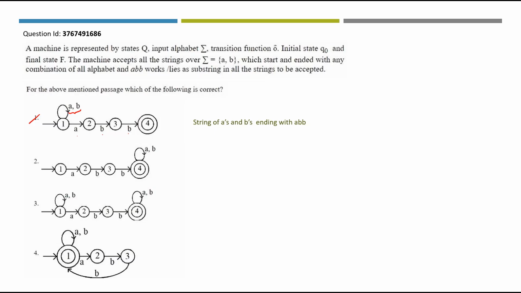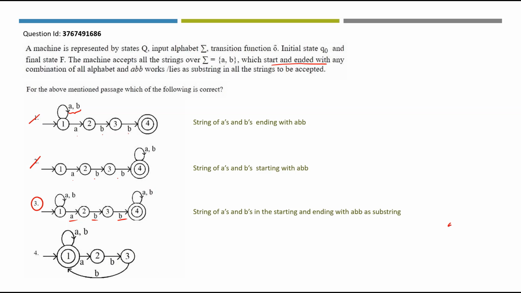What about the second one? Here we have ABB and then it ends with a combination of A and B. This will be the string of A's and B's starting with ABB. So this is also ruled out. What about third one? We have ABB here. It has A and B combination in the starting and A and B combination in the ending. So this will be strings of A's and B's in the starting and ending with ABB as substring. This is actually matching with the question, and so we are going with option number 3 as the right answer.